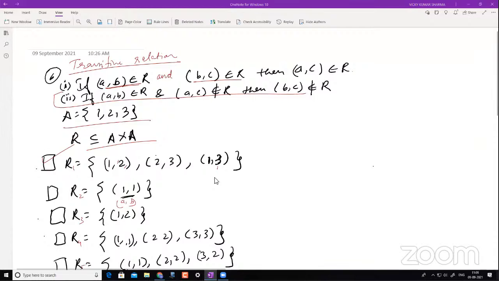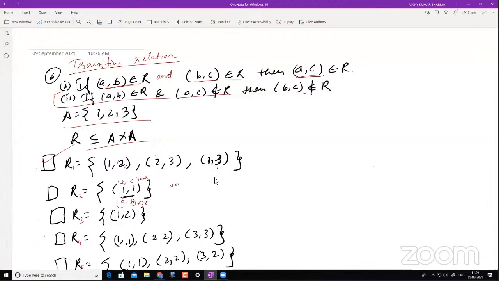Okay, now I'll check with B comma A. So now you see the first element, this itself is B. So this is B comma C then, right? So I have this thing happening, that is A comma B belongs to R, and B comma C also belongs to R. Then what do I have to make sure? That A comma C should also belong to R.